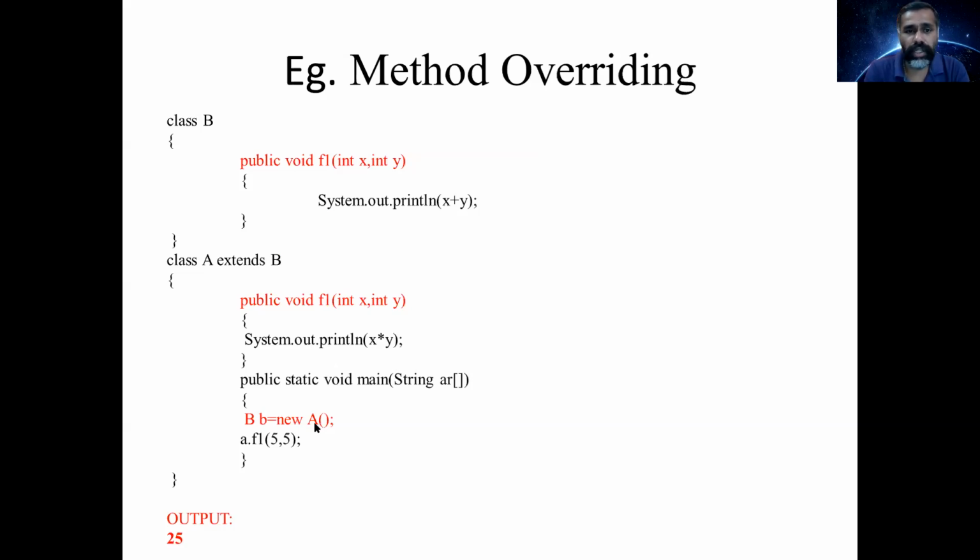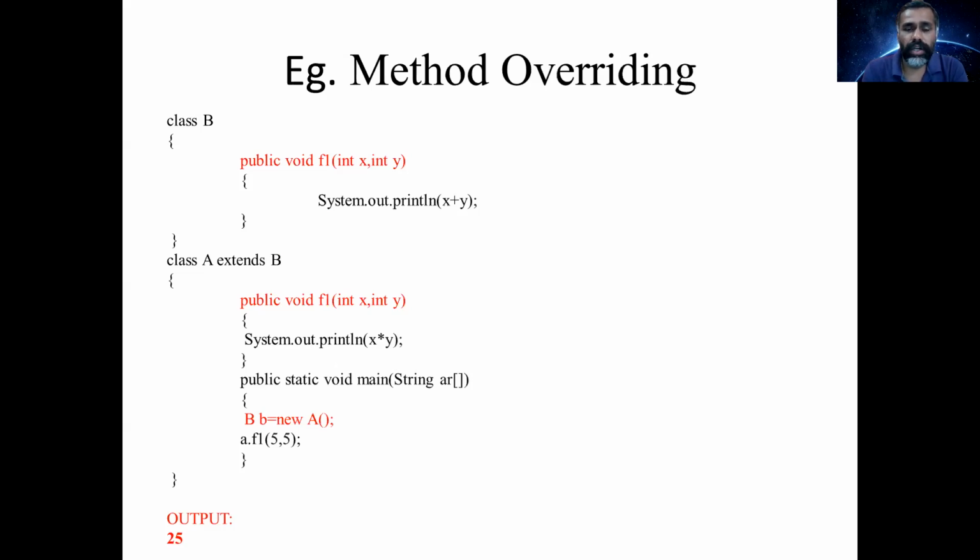So this will refer to the child class function f1, which prints x into y. So 5 into 5 will be 25, which is the output. So now you are using the object of the parent class and you are calling the function, but the function which we are calling is referred by the child class. So this is called method overriding.